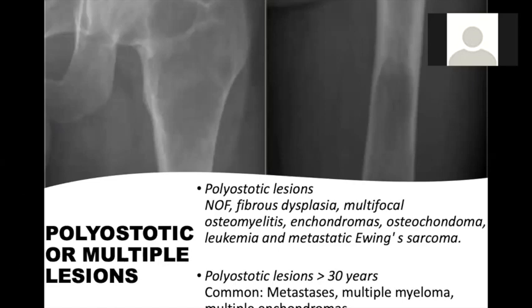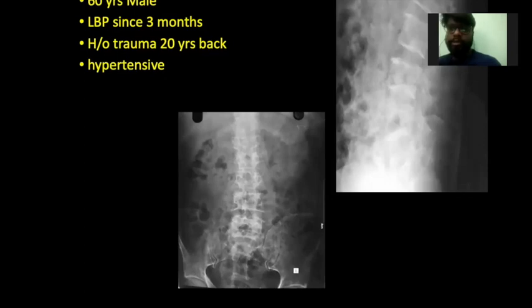You can also have a polyostotic type of multiple bony lesion. Usually, the polyostotic variety is found in non-ossifying fibroma or fibrous dysplasia, multifocal osteomyelitis, chondroma, Ewing sarcoma, osteochondroma, or leukemia. If it is found in patients more than 30 years of age, the polyostotic lesions could commonly be metastasis or multiple myeloma, or, in small bones, it could be multiple enchondroma. Okay, next case.